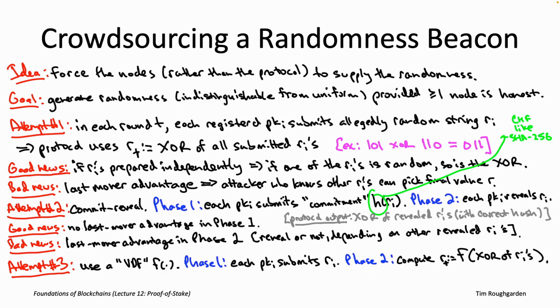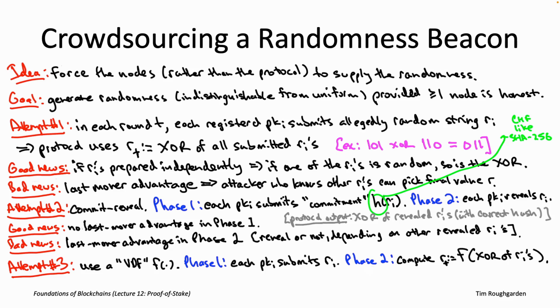And again, given knowledge of everybody else's r sub j's, the attacker can then evaluate what little f would be for each of those zillion different choices of its r sub i. And that means that while this attacker cannot force its favorite output of the function little f, it can choose among a zillion different possible outputs of the function little f, which is certainly going to be good enough, for example, to ensure that it gets selected as a block proposer in the next round.